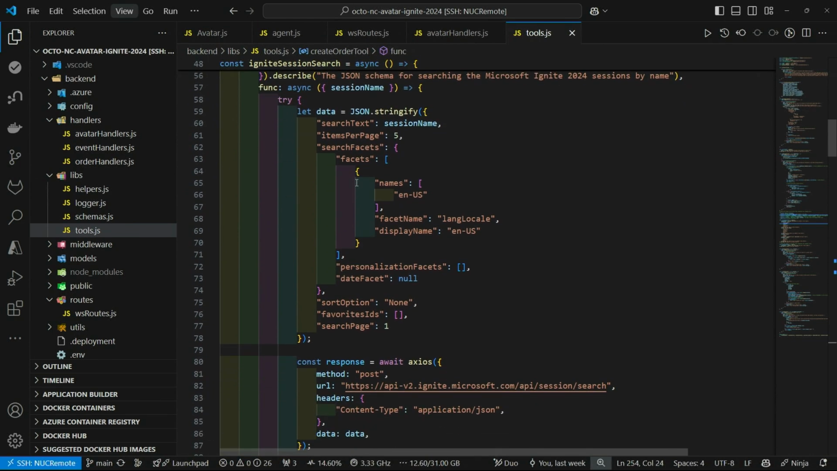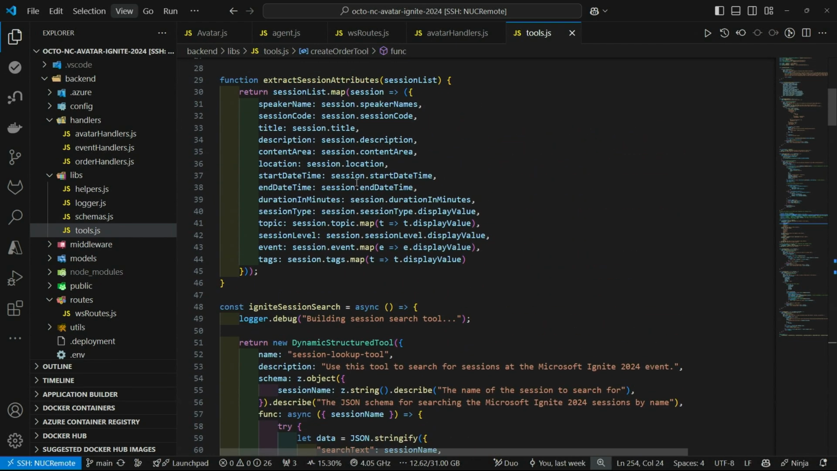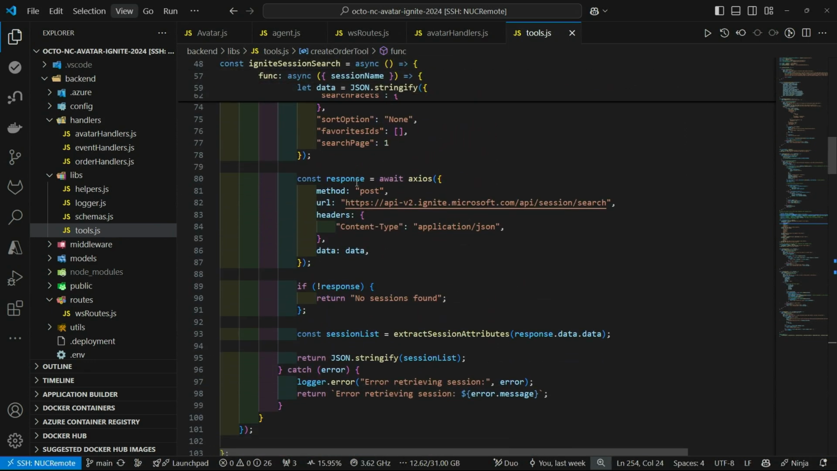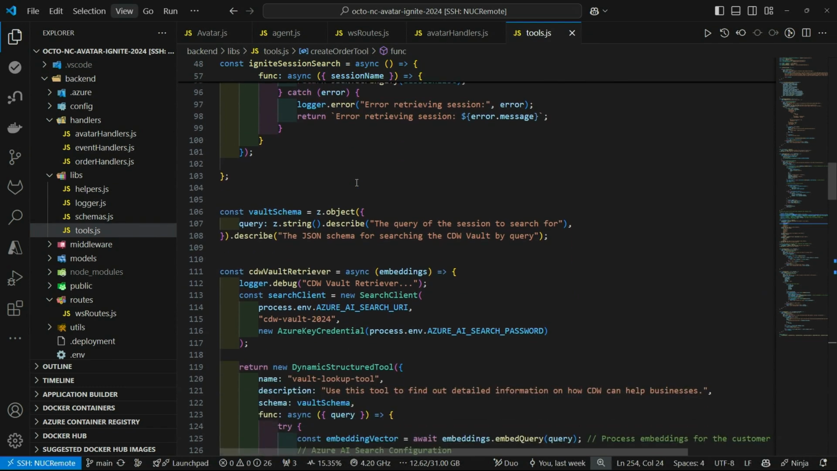And then to save on tokens, so the token list doesn't get too incredibly long, we created a little function here to clean that up and only get the relevant information that we actually need to send back to the LLM to answer questions. We're just using Axios to handle that.